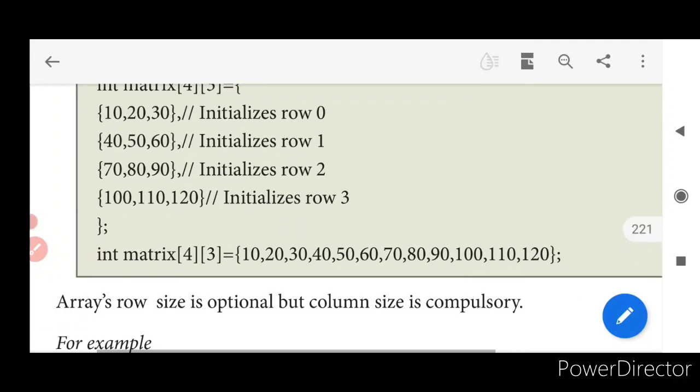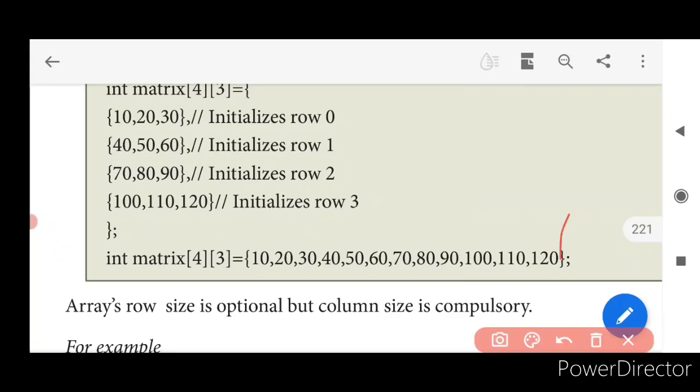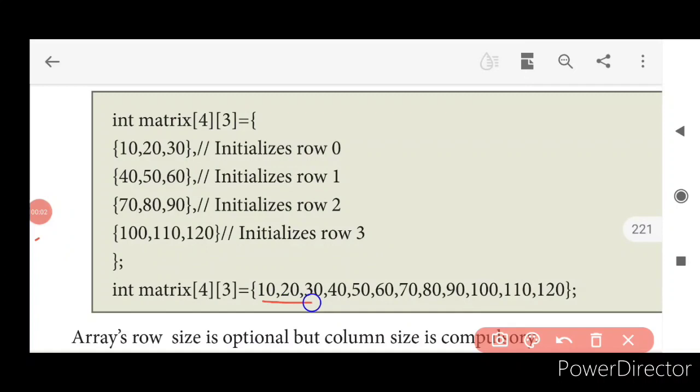Now if they are going to give like this, what will happen? 10, 20, 30, 40, 50, 60. So 0 0, 0 1, 0 2, 0 3, 1 0, 1 1, 1 2, 1 3. Next what do you have? 2 0, 2 1, 2 2, 2 3, 3 0, 3 1, 3 2, 3 3. 4 rows, it is going to be like this: 10, 20, 30, 40, 50, 60, 70, 80, 90, 100, 110, 120. Yes, this is how the values are going to be assigned.